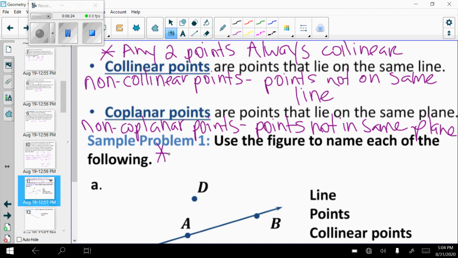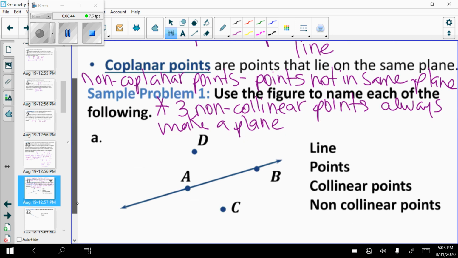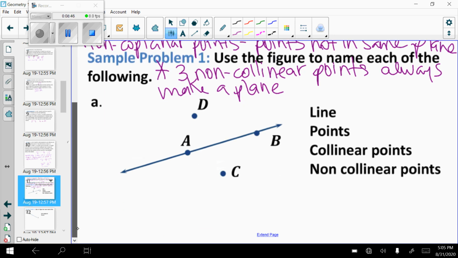And then we want to take note that 3 non-collinear points always make a plane. Therefore, 3 non-collinear points would be coplanar. Again, it may not be drawn, but we need to know that it exists.